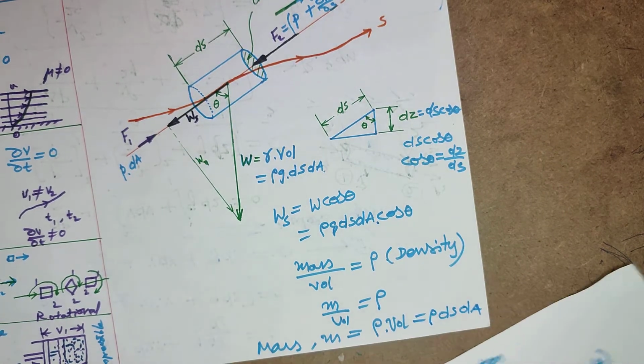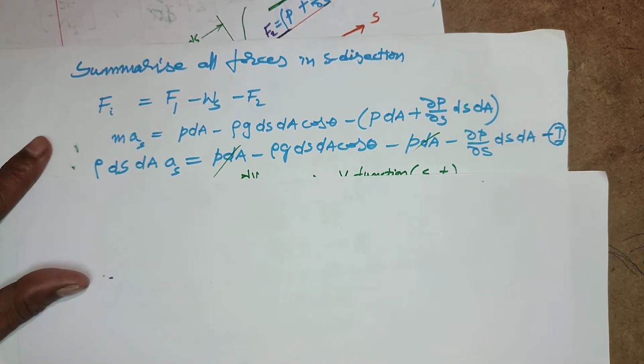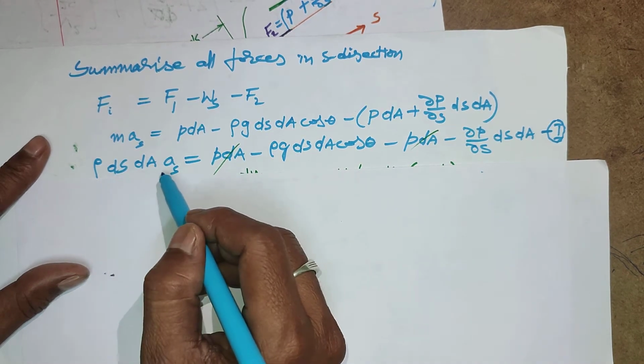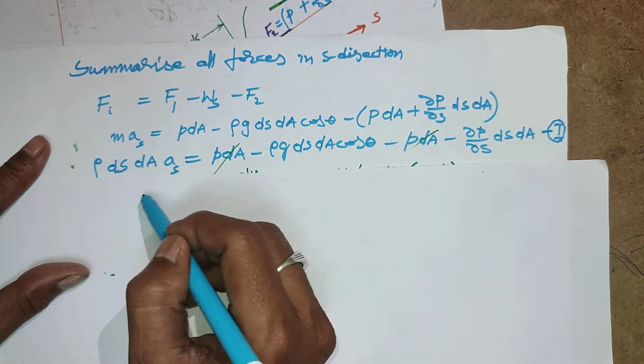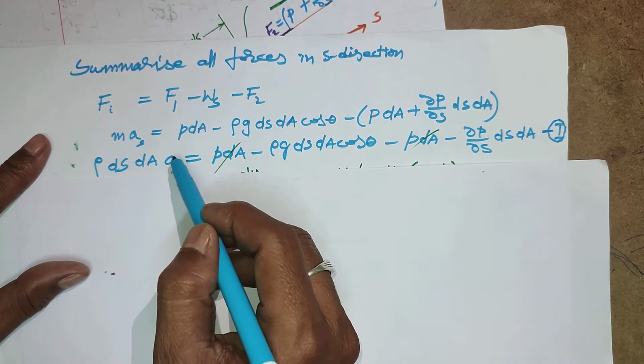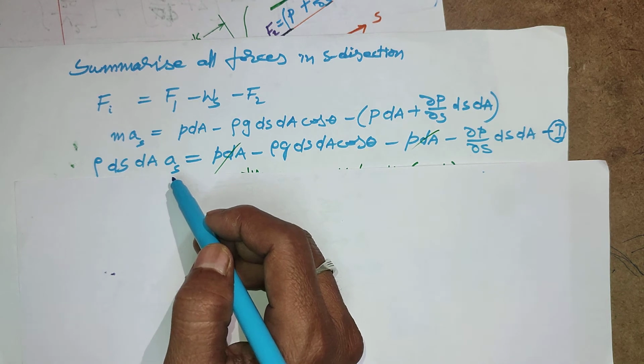So rho ds dA is the m, mass, into the area. This is the acceleration in s direction.